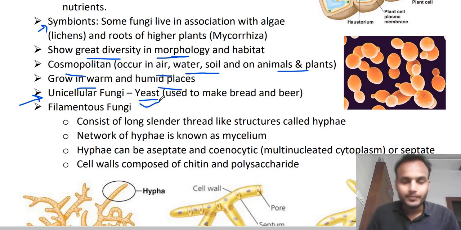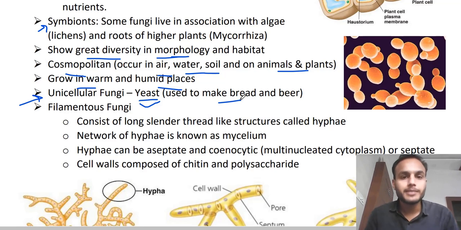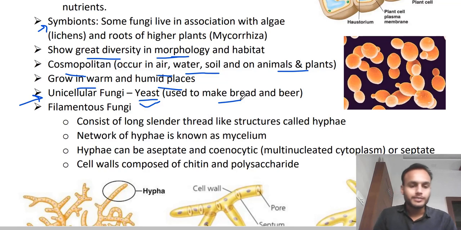Saccharomyces, right? So this yeast, you must be knowing that they are used for the manufacturing of the bread making process and in the beer. Because we are using it in bakery, that's why it is called baker's yeast. And for the beer production it is also used. That's why it is called brewer's yeast. Right? Okay, we will talk about it later on again.